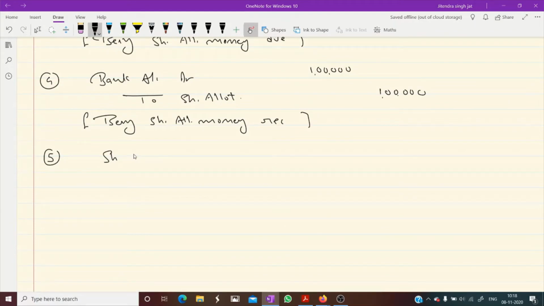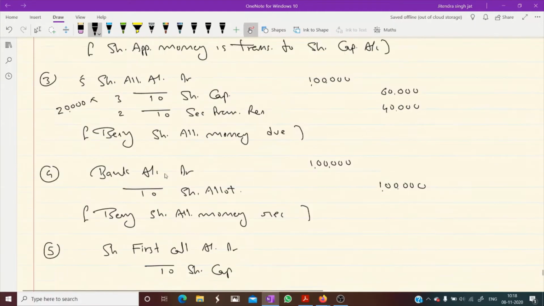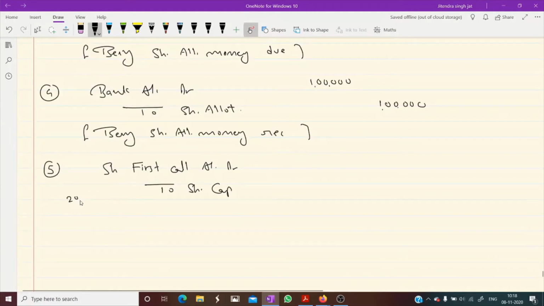Share first call account debit to share capital. How much is it? 2 rupees is the first call money and 20,000 shares, 20,000 multiplied by 2. It means 40,000 rupees is demanded. Being share first call money due.